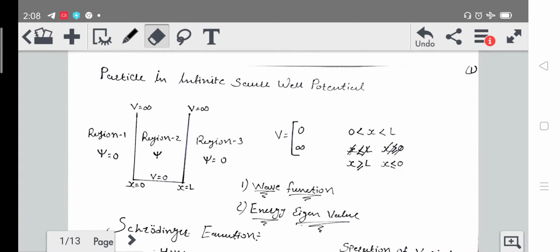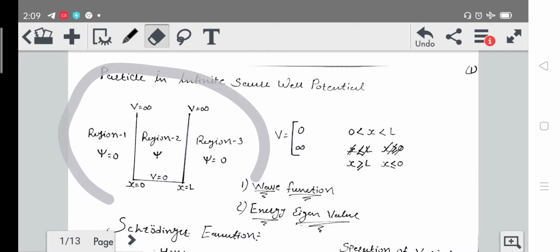Hello guys, this is Meet Vyas and today I am going to explain particle in infinite square well potential, or we can call this topic particle in box. Okay, so first of all we are going to consider the diagram.